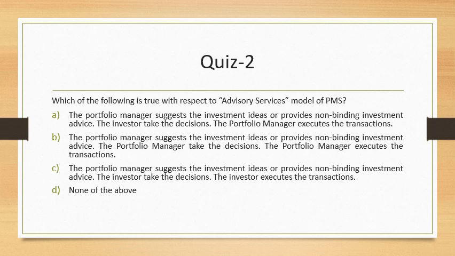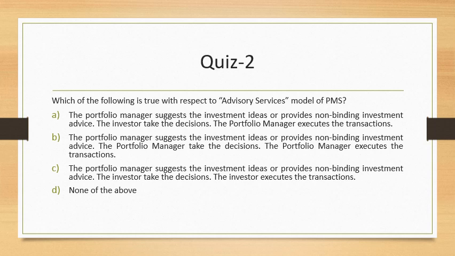Okay, so you can see three options are here. The portfolio manager suggests the investment idea or provides non-binding investment advice. Well, that's absolutely correct because it's an advisory service, so the portfolio manager has to do that. The investor takes the decisions, the portfolio manager executes the transaction. Well, that's not the case, to be very honest with you. The statement 2 appears to be reasonable, but 3 is definitely not something that should have been the option. So option A is not correct.